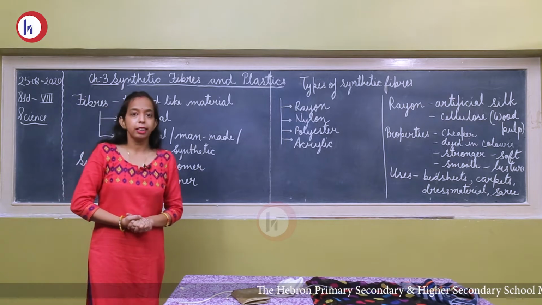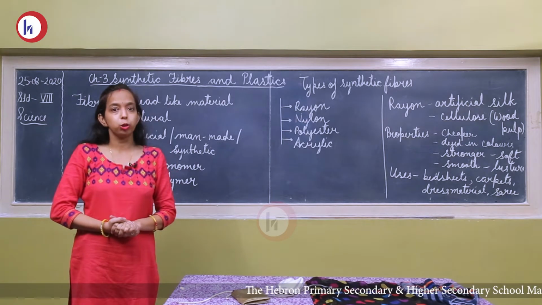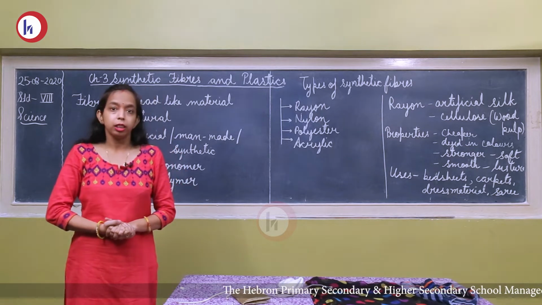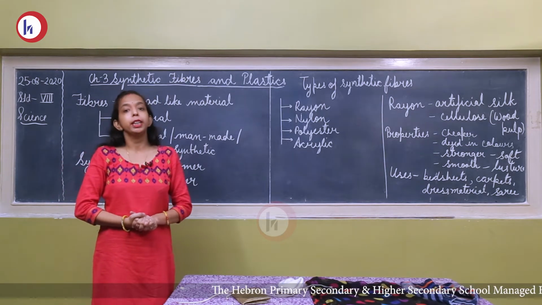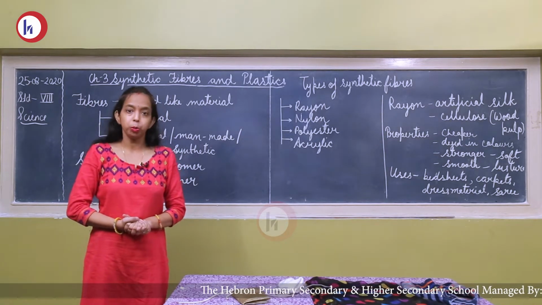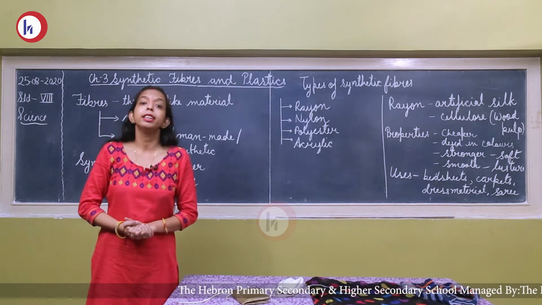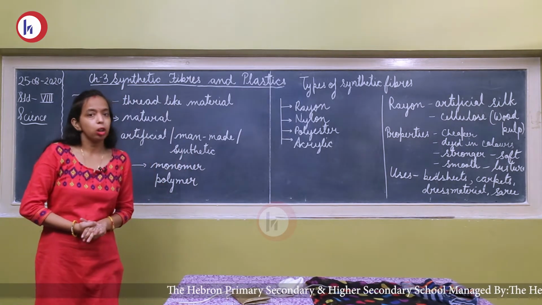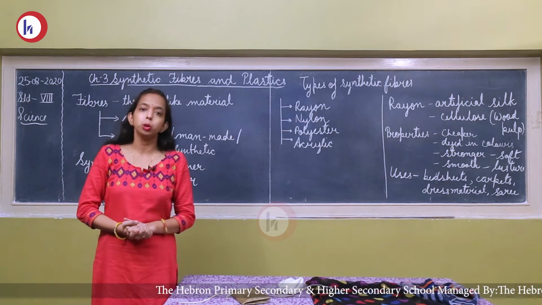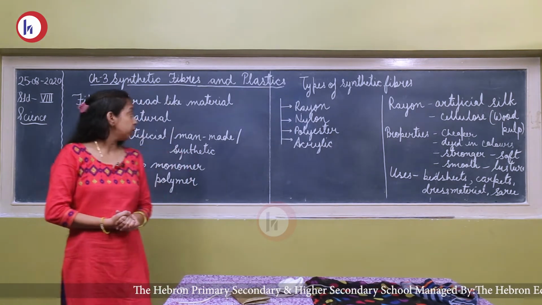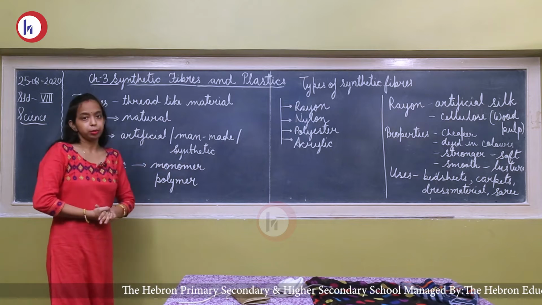As in previous standard you studied about the natural fibers, for example cotton, jute and silk. Such type of fibers are obtained naturally. They are the animal products or the plant products. Such type of fibers are known as natural fibers. Already you know cotton, jute and silk. But in this chapter we discuss the synthetic fibers.